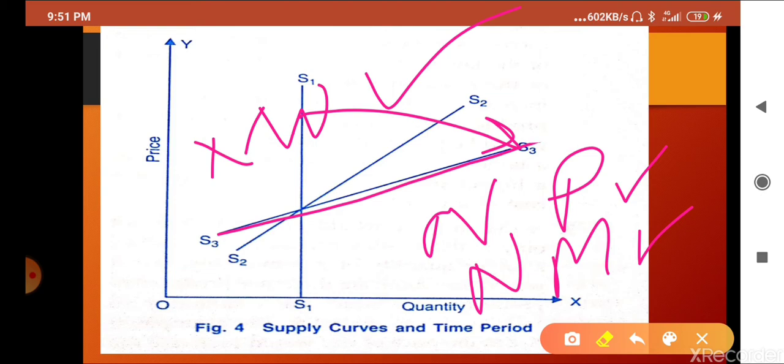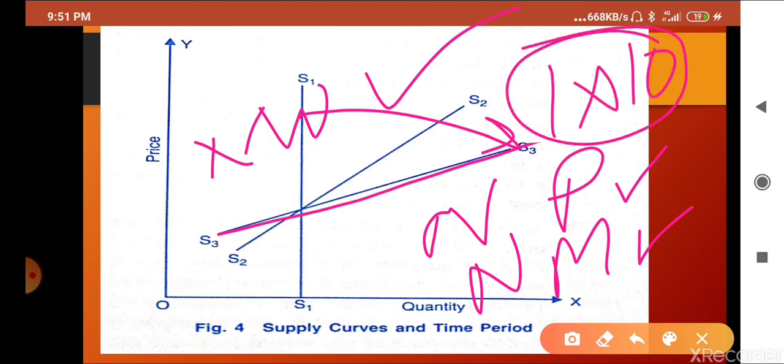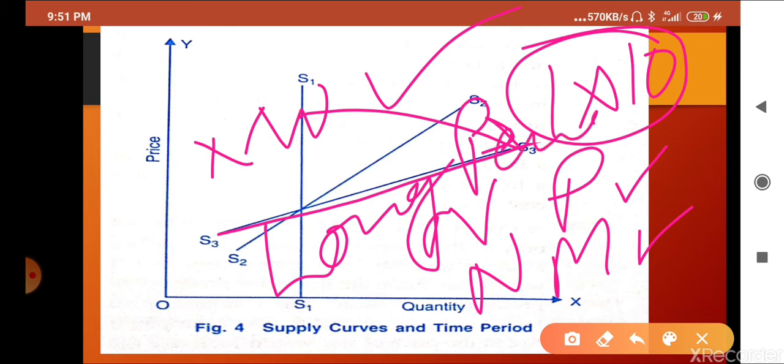What happens? If he wants to multiply 10 times, then he can. Why can he? Because he can purchase new machines, he can purchase a new plant, he can appoint new workers, because he has enough time, a long period of time, for adjusting the supply. So all these three cases are adjusted.